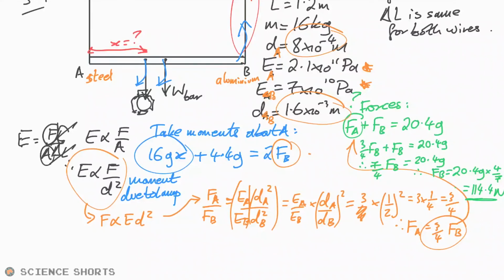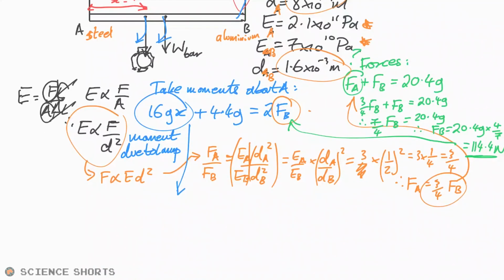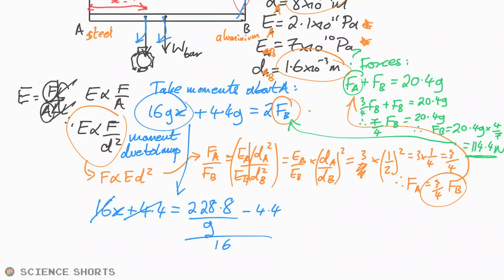Now that we have that, we can pop this FB back into here, and the rest should be fairly easy. Taking this down here, first of all, we want to get rid of the G's to the other side, so let's just divide by G all along. So 16x plus 4.4 is equal to 2 lots of 114.8, so I'm just going to say 228.8 divided by G. I'm just going to leave it as G for now. And then if we want to get the 4.4 to the other side, just minus 4.4, and then get the 16 to the other side, just divide the whole thing by 16. And that gives you 1.18 meters.